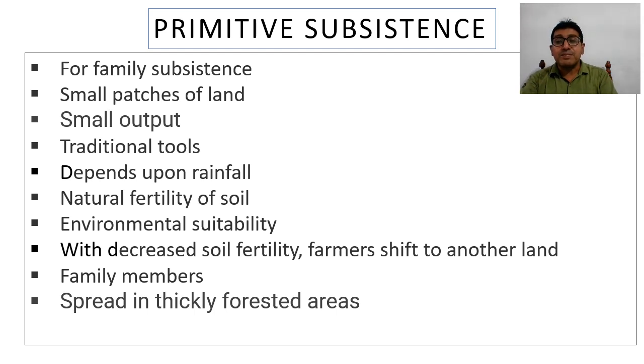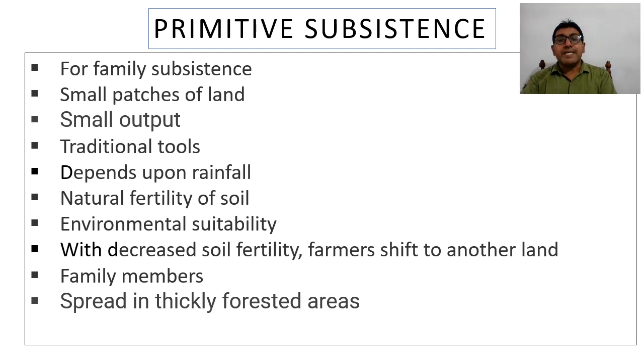As its name suggests, it is one of the oldest forms of agriculture, where people grow crops to meet their family requirements.